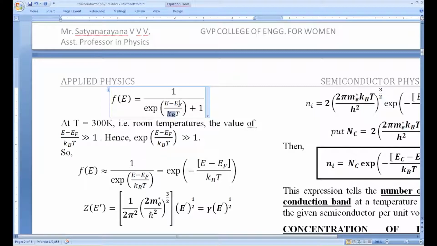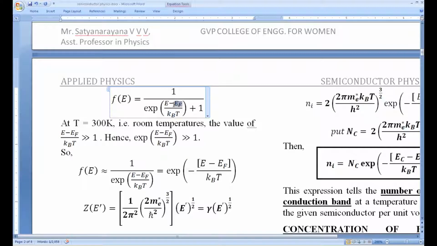And typically the E minus EF, these energies are of the order of electron volts. Why? Because we know in semiconductors, the gap between conduction and valence bands cannot be larger than a few electron volts. So it's typically 10 power minus 19 joule, because an electron volt can be expressed in joule by multiplying with 1.6 into 10 power minus 19.